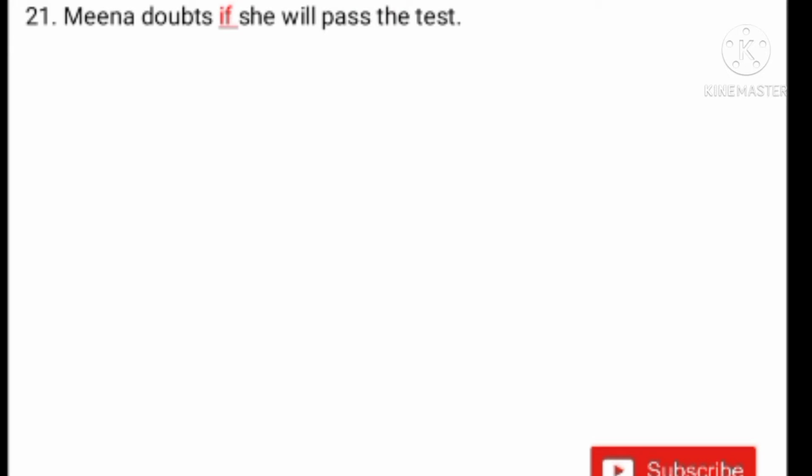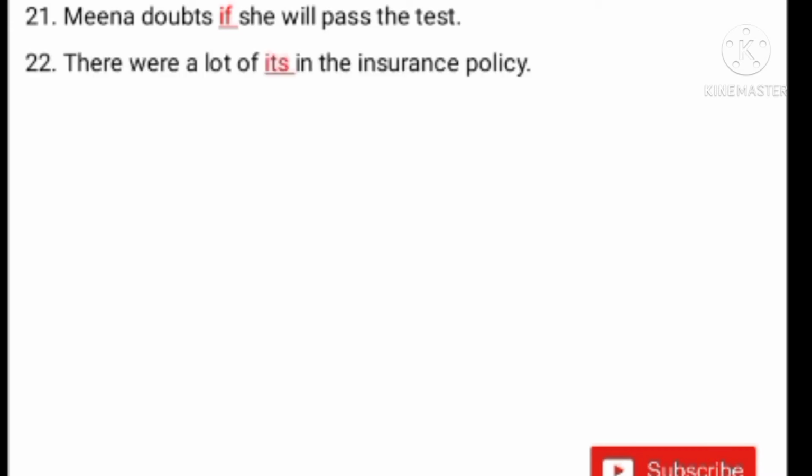Here, if we see the first example, Meena doubts if she will pass the test. Here the underlined word is if. Here if is a conjunction. As we discussed in the previous video, conjunction means a word which joins two sentences. Meena doubts, another sentence, she will pass the test. The word if joins two sentences. Here if is a subordinate conjunction.